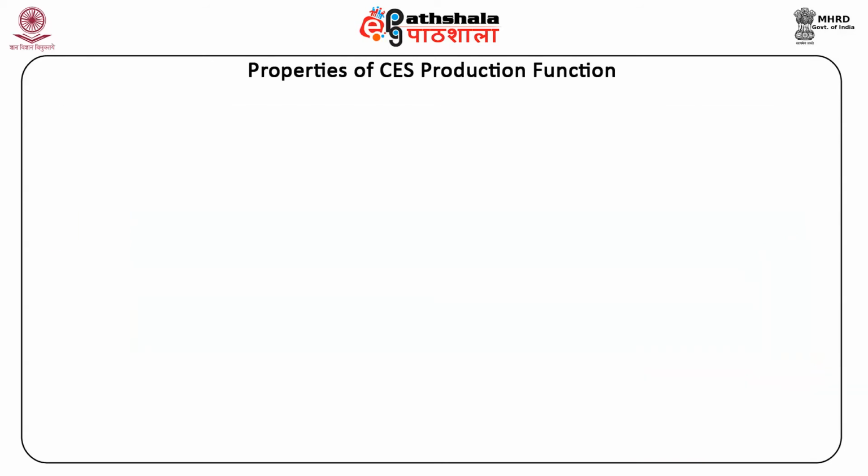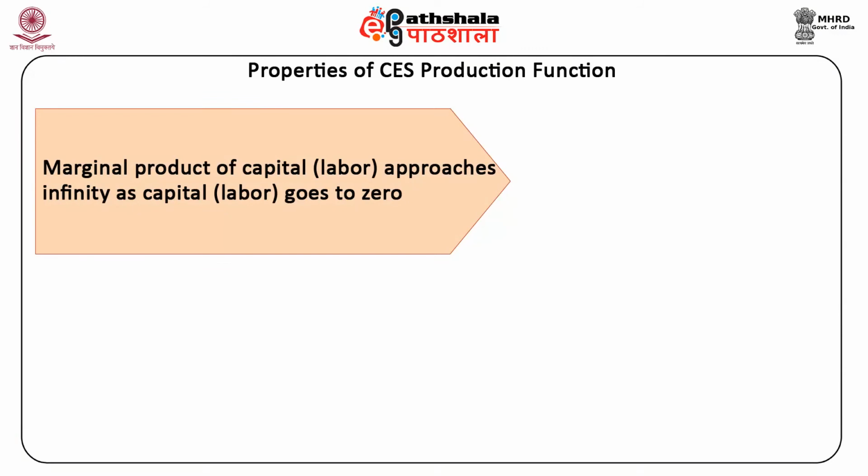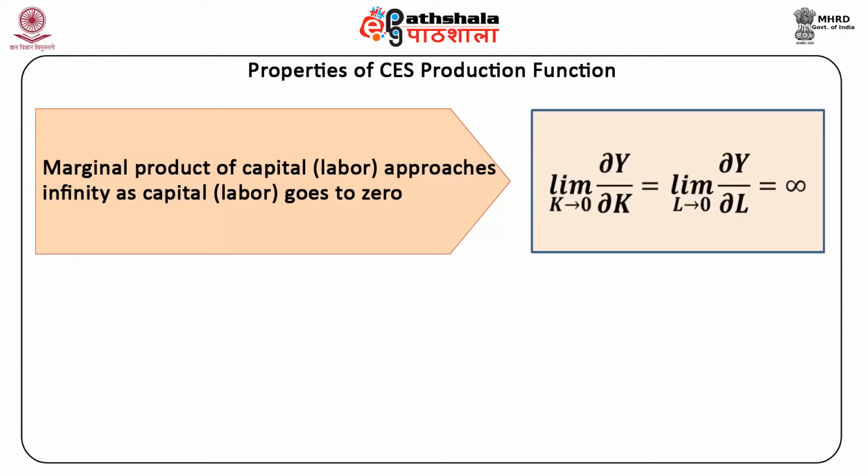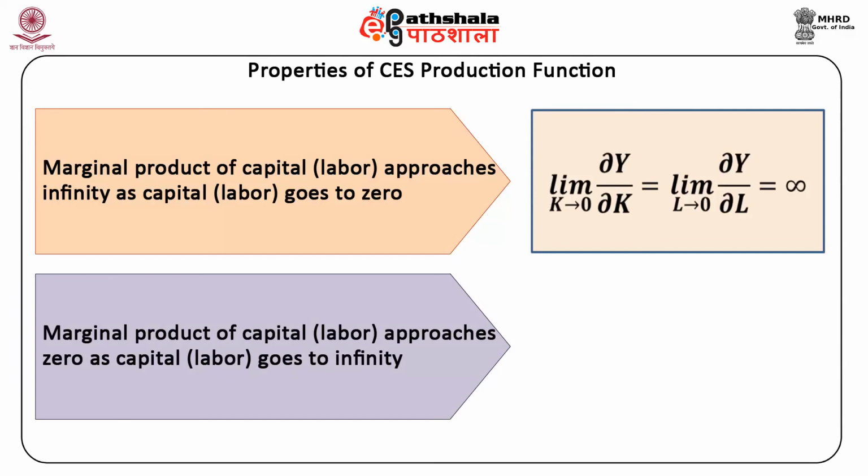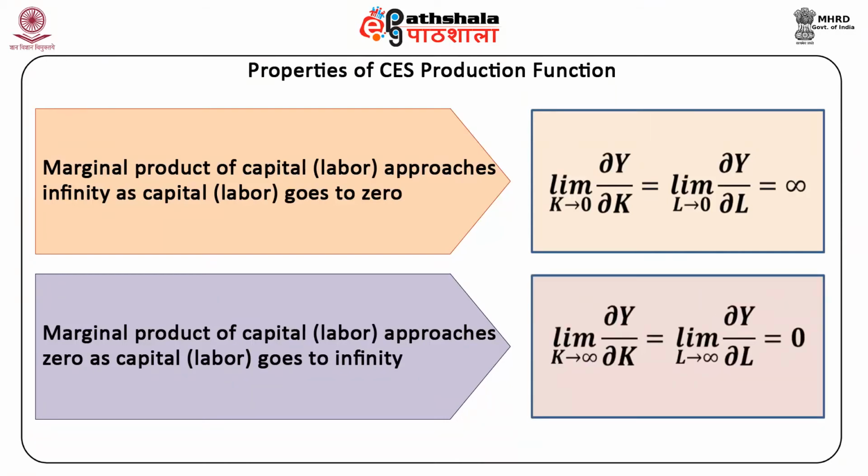Inada conditions. First, the marginal product of capital and labor approaches infinity as capital and labor go to 0. Limit K tends to 0, delta Y upon delta K is equal to limit L tends to 0, delta Y upon delta L is equal to infinity. Second, the marginal product of capital and labor approaches 0 as capital and labor go to infinity. Limit K tends to infinity, delta Y upon delta K is equal to limit L tends to infinity, delta Y upon delta L is equal to 0.